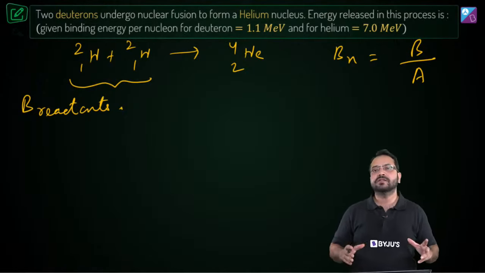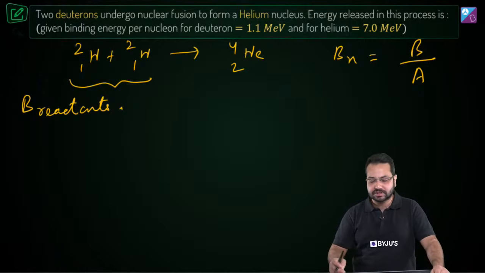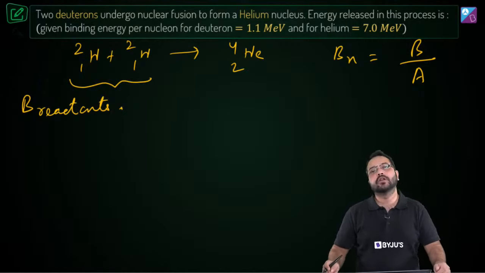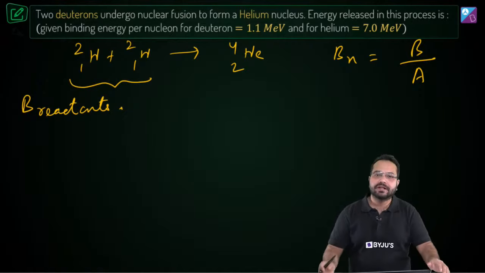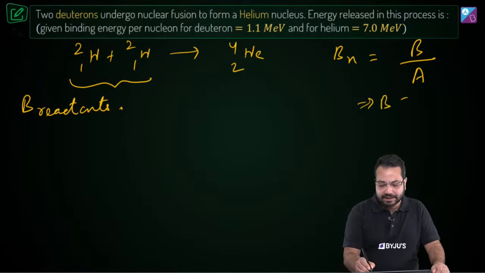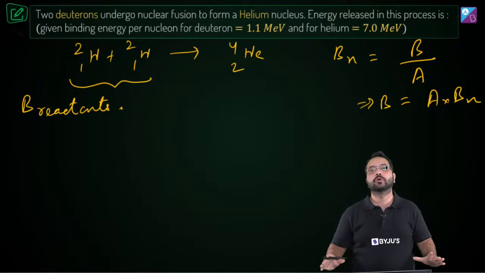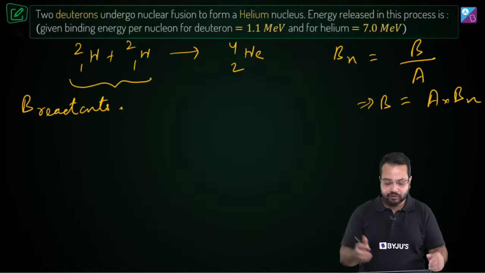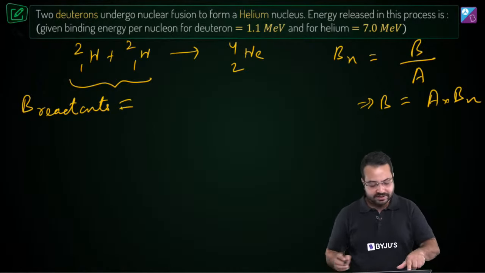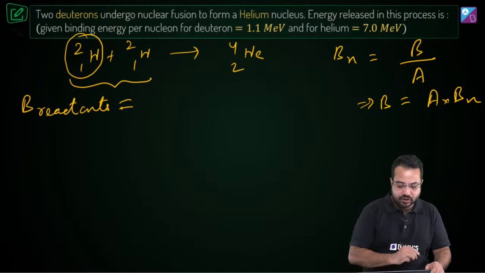What is mass number? Mass number is the total number of nucleons. So binding energy per nucleon is the binding energy divided by the mass number. If I have to calculate the binding energy, that's very simple. Binding energy would be the mass number multiplied by the binding energy per nucleon. So when I'm talking about the binding energy of the reactants, what can I see? So this is 2H1.